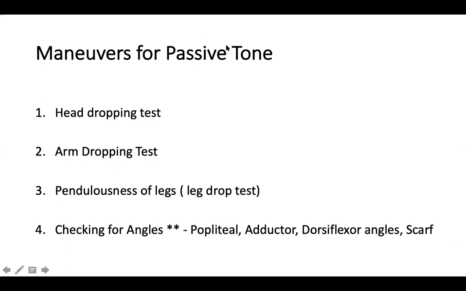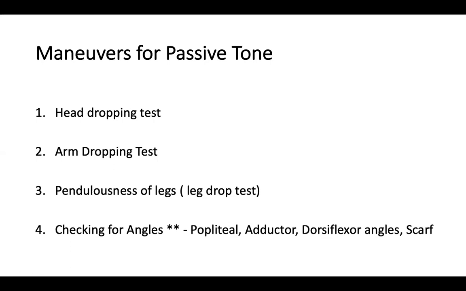So what are the maneuvers? Once you get hypotonia, once you get your range of motion, and if your range of motion is very easy, going easily all throughout, and there is no spasticity or rigidity, automatically you know that there is hypotonia. Now, understanding hypotonia or the floppy baby is not the concept of this particular presentation. All of you know there is hypotonia because of a brain lesion, spinal cord lesion, or a lower motor lesion. Okay, and babies are floppy. A floppy baby can be because of a lower motor problem like a muscle problem, nerve problem, or neuromuscular junction problem, or can be because of an upper motor problem.